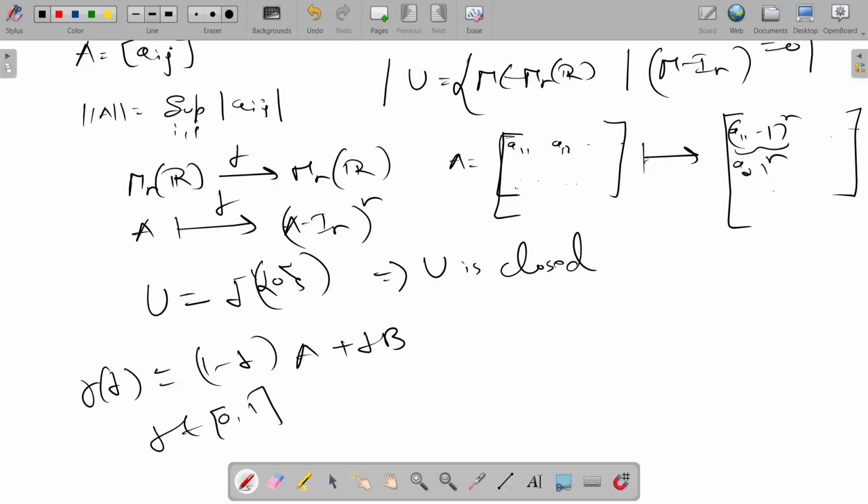This belongs to M_n(R). If you have two matrices, we have a path from A to B. This is a continuous map. So this is path connected.